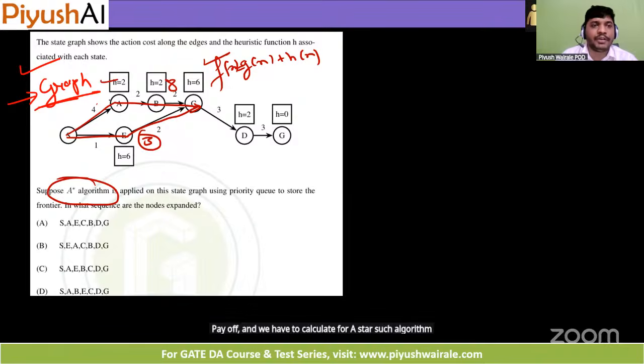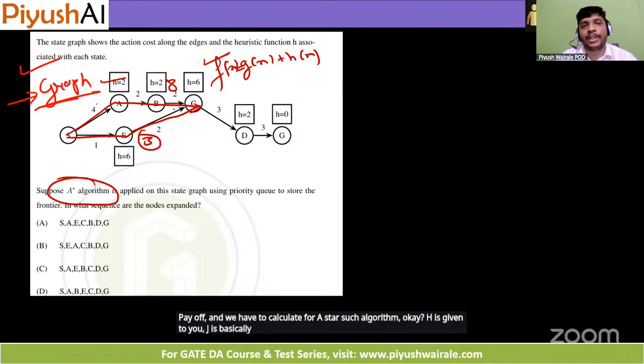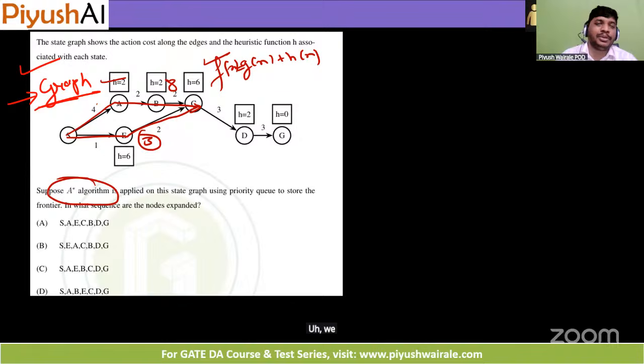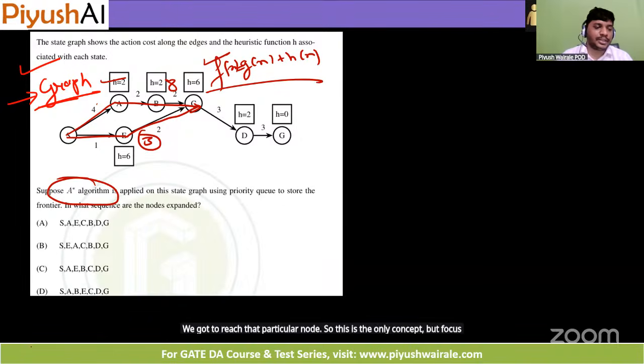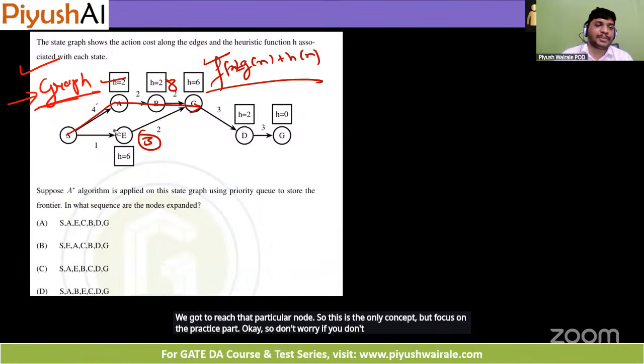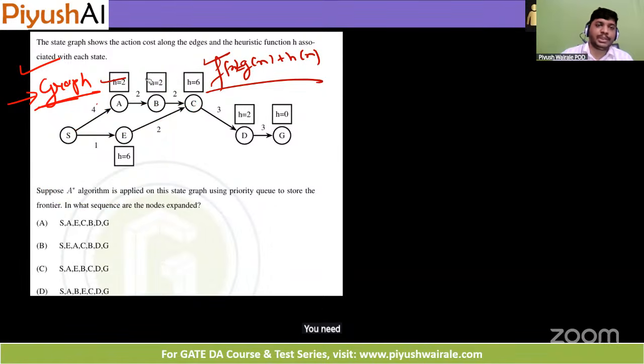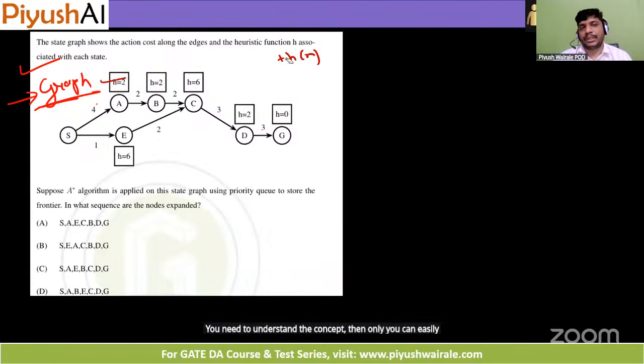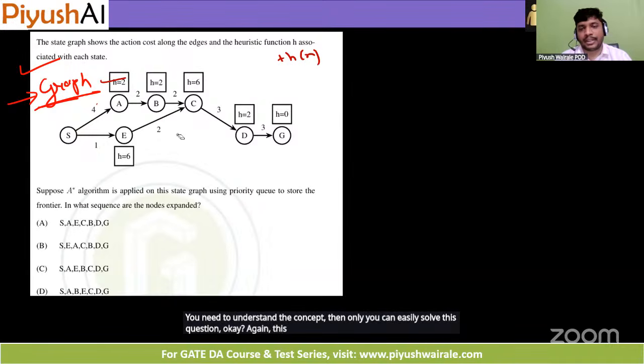H is given to you. G is basically the path cost we need to reach that particular node. So this is the only concept, but focus on the practice part. Don't worry if you don't understand what I have explained. You need to understand the concept, then only you can easily solve this question. Again, this question is based on the AI search topic for 2 marks.